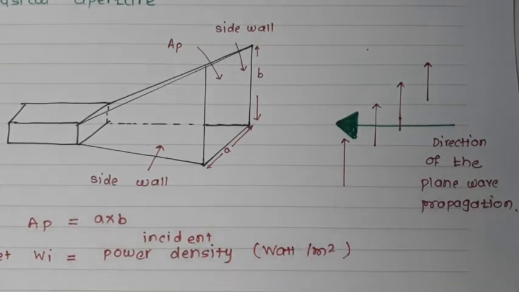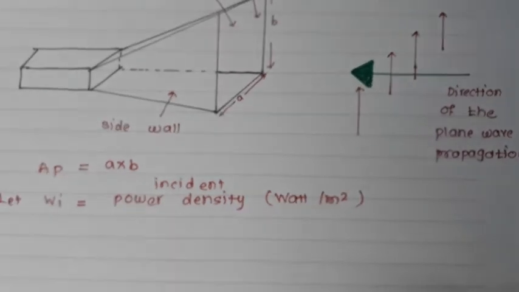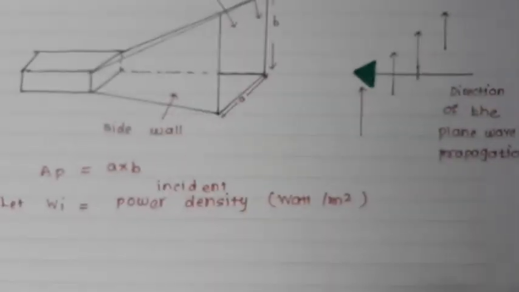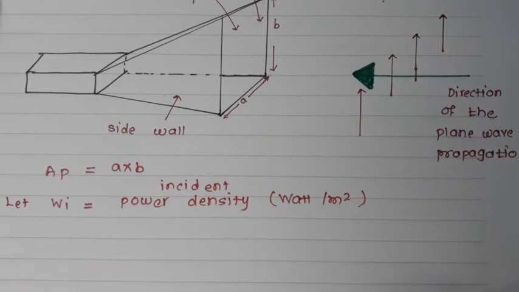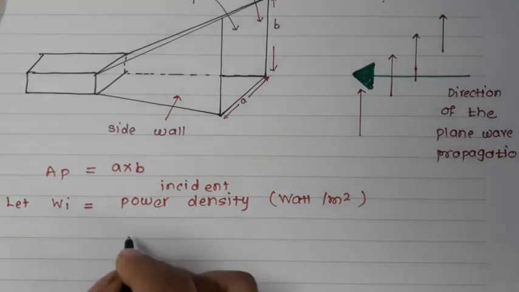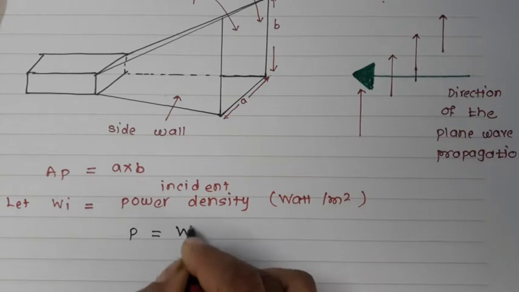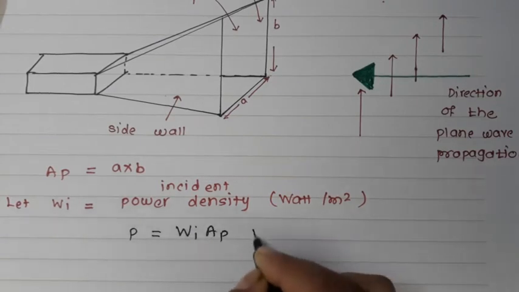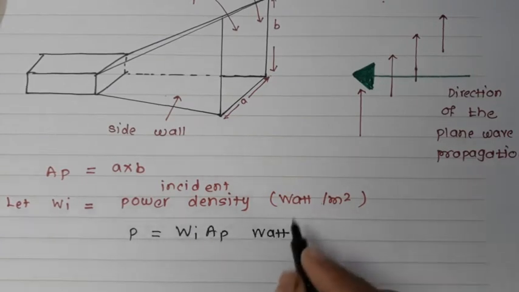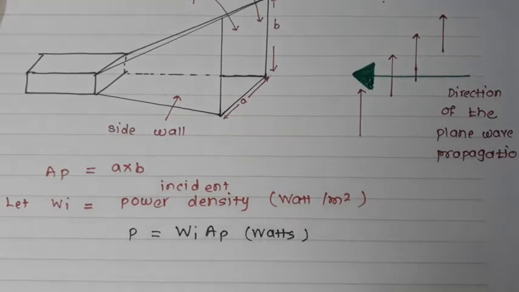Now what will be the power absorbed from the wave? The power absorbed is P equal to Wi Ap watts.